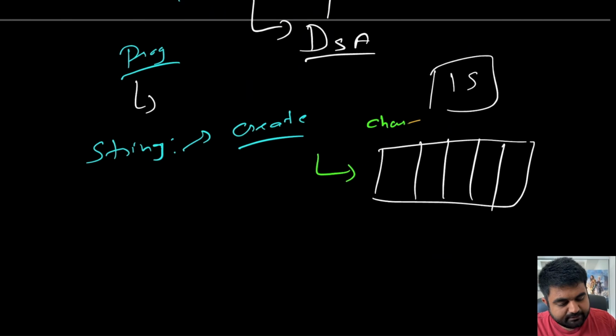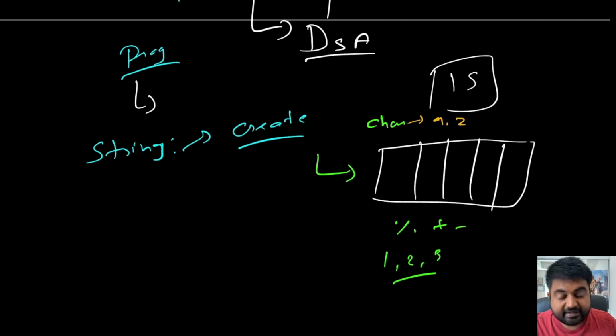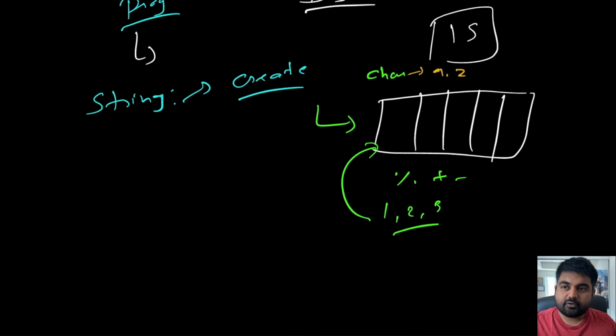You can store simple values like A to Z characters, special characters like percentage, plus, minus, these kinds of operator signs. You can also treat numbers as characters, and many times they are stored inside the string, or it could be a combination of every single one of those. That's why you have strings that contain all of this jumbled information in a format that the computer can understand and humans can read.